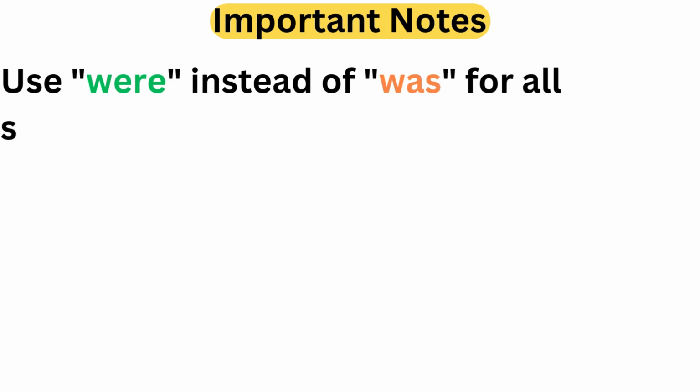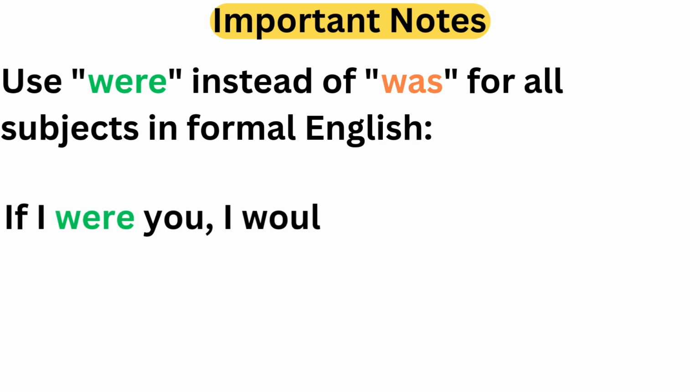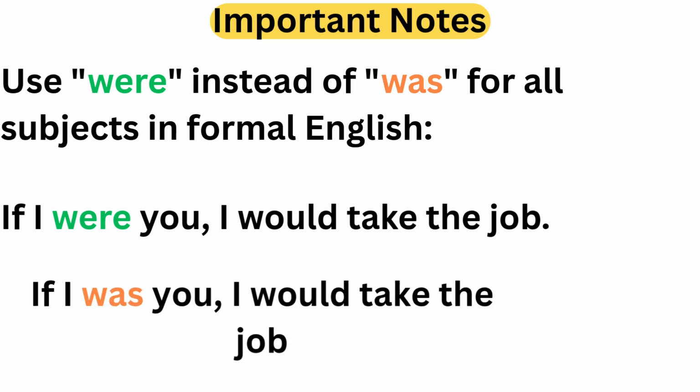Important notes. In case of second conditional sentences, use "were" instead of "was" for all subjects in formal English. For example, if I were you, I would take the job, is more correct than, if I was you, I would take the job.